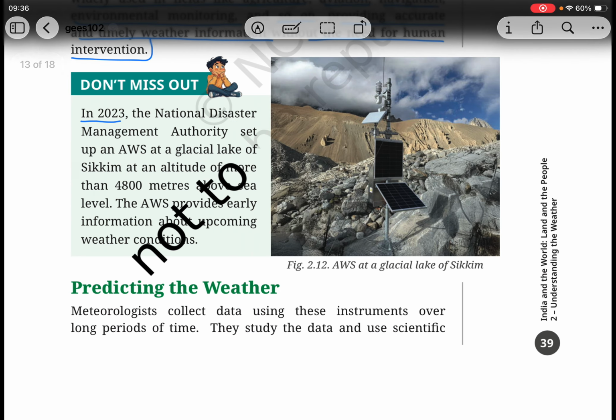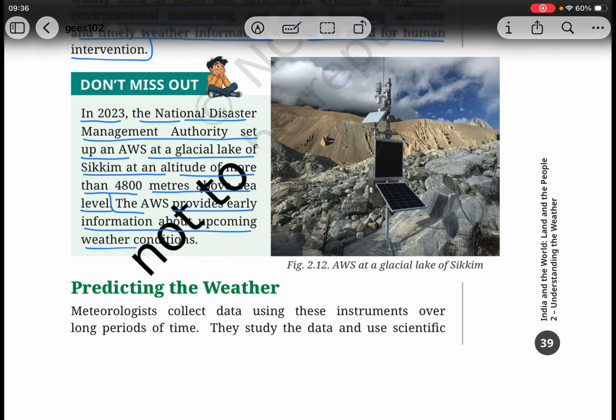In 2023, the National Disaster Management Authority set up an AWS at a glacial lake of Sikkim at an altitude of more than 4,800 meters above sea level. The AWS provides early information about upcoming weather conditions.